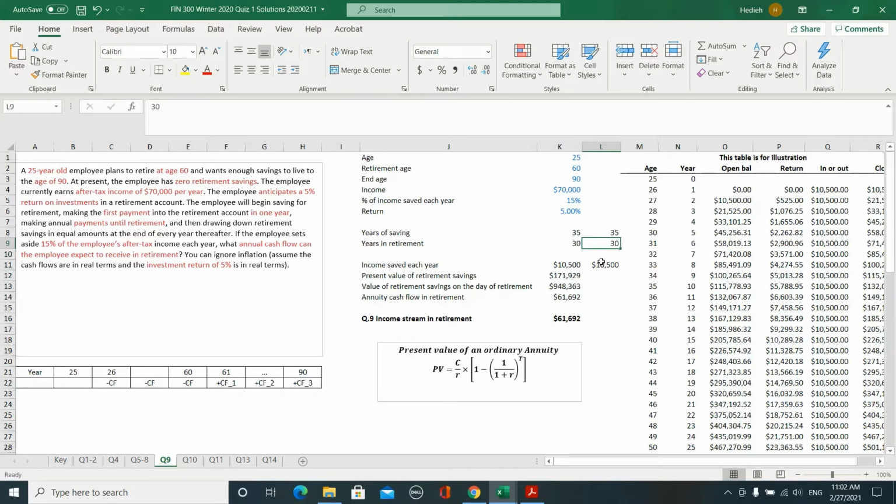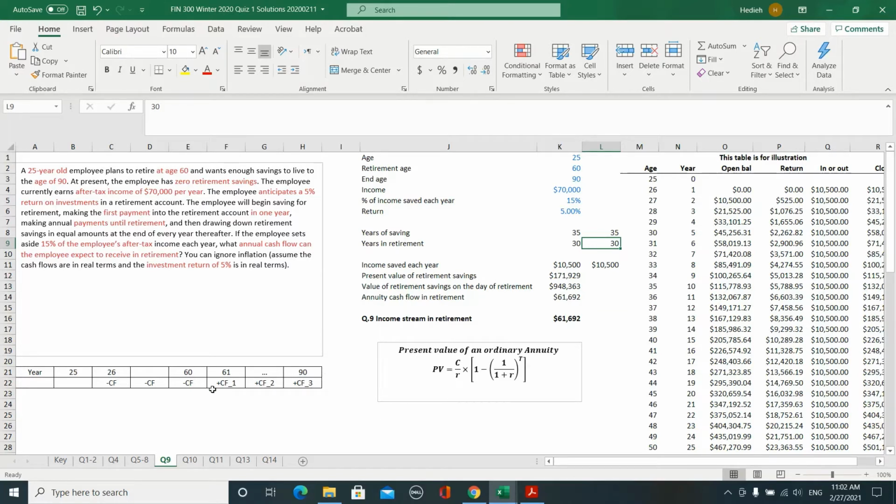So this is what we have. What we want to see in this question is, if I invest this fixed cash flow of $10,500 each year, from year 26 to year 60, and I receive a 5% rate of return or interest each year on the amount of my savings, at the end of year 60, how much money will I have in my account, and how much annual withdrawal can that money support for 30 years after that.